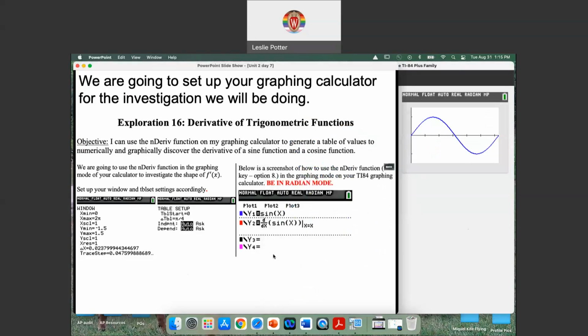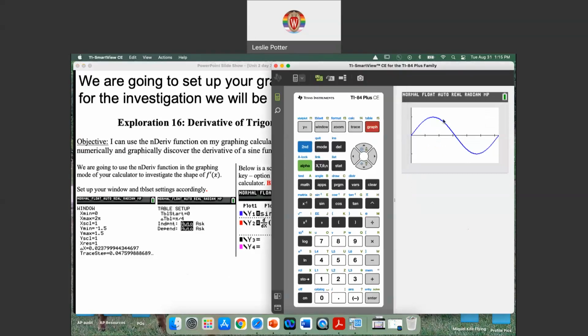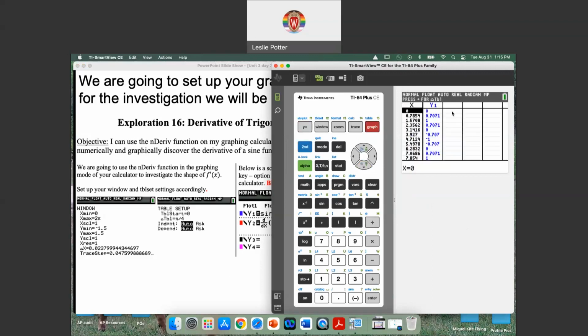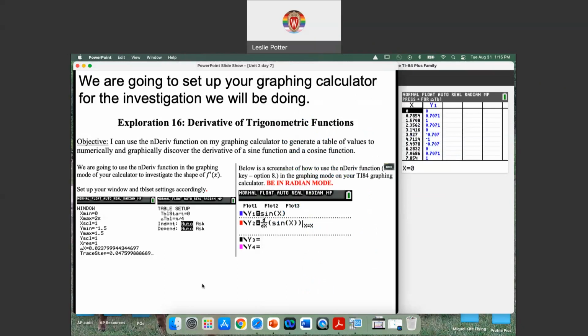Okay, and then for you in the investigation, you're going to graph y2. So you'll have a different graph here, and you can graph that just right down here, arrow down, and put it right there. And then you're going to graph that, and it's going to give you a different graph, and you're going to go into the table, and you're going to have these different values that you can, again, record and sketch the graph in your investigation. So that's kind of the extent of the investigation.